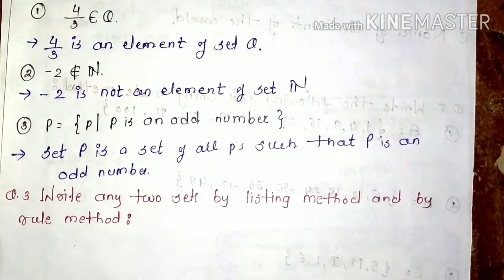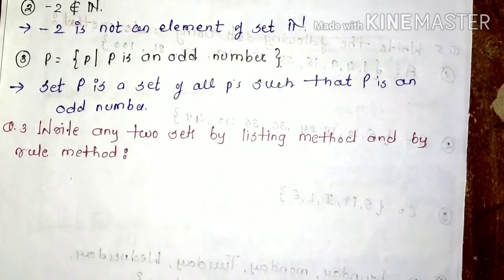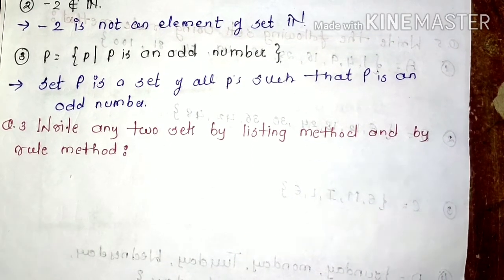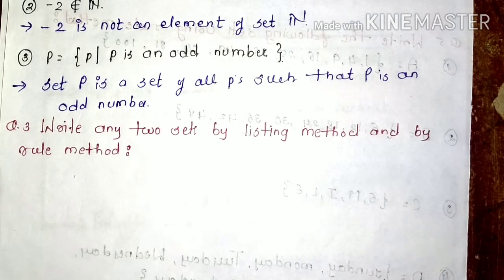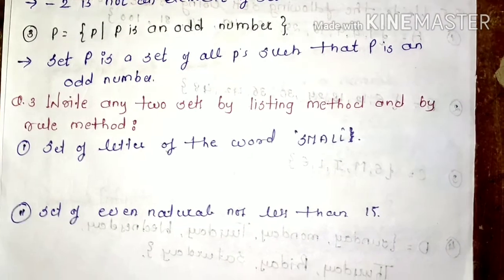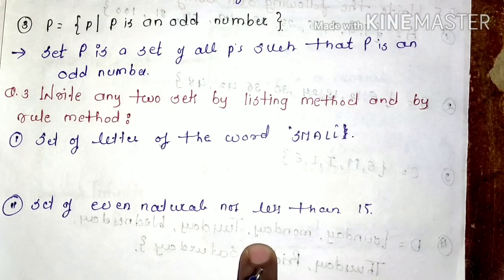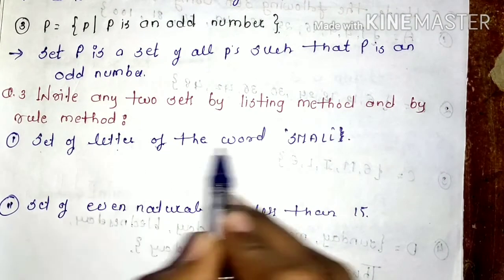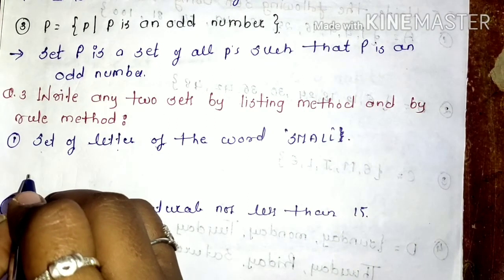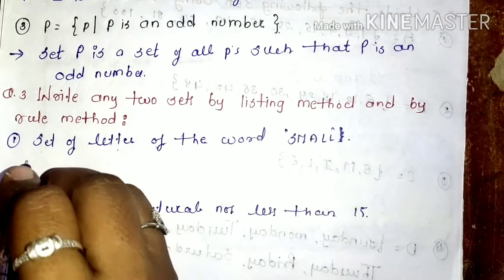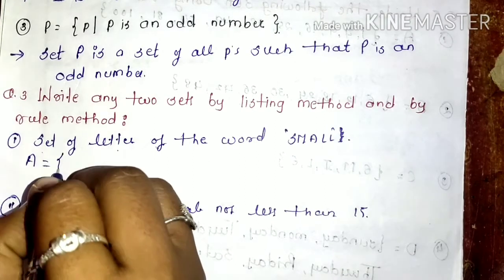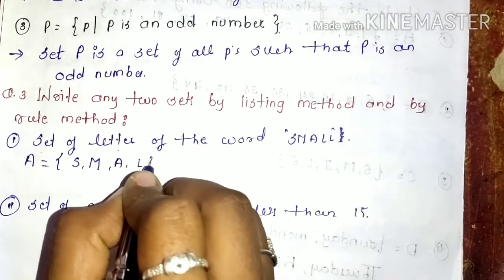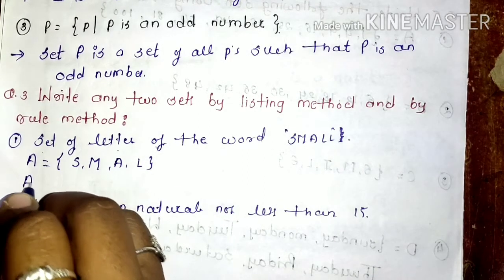Now next, write any two sets by listing method and by rule method. We have to write any two sets by using listing method and by using rule method. So here we have the two sets. These two examples we have to write on our own. First is set of letters of the word small. Let us write it first by listing method, denoted by the capital A, and the set is S, M, A, L.